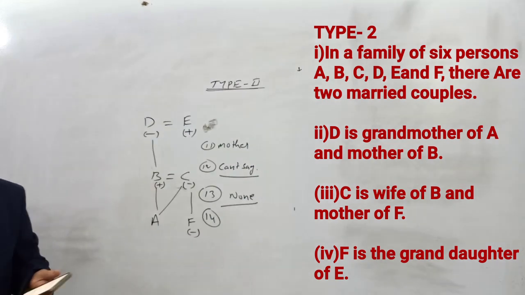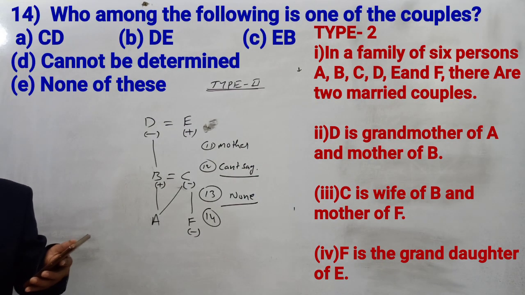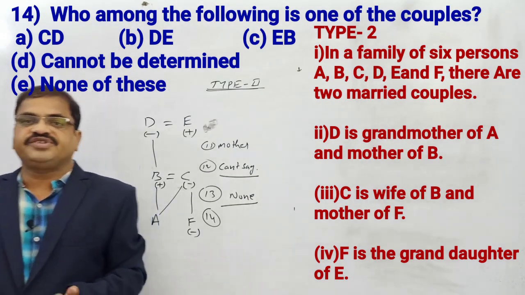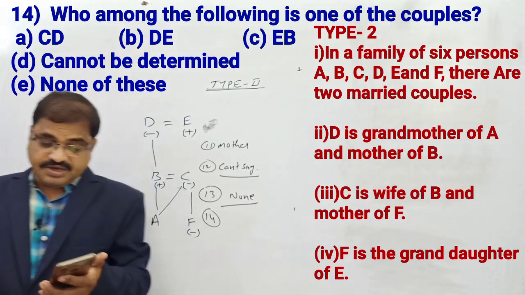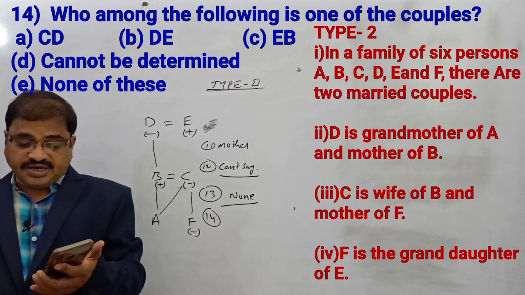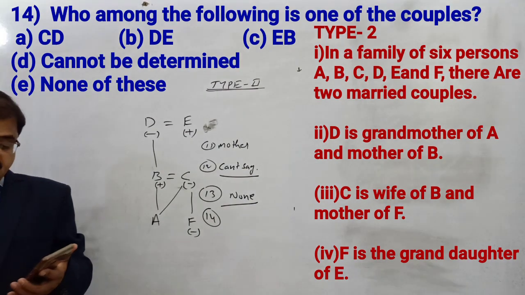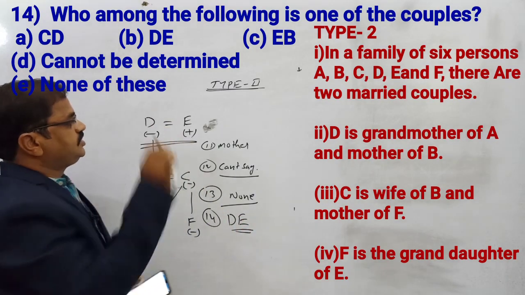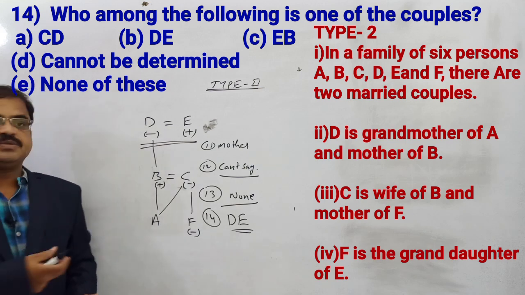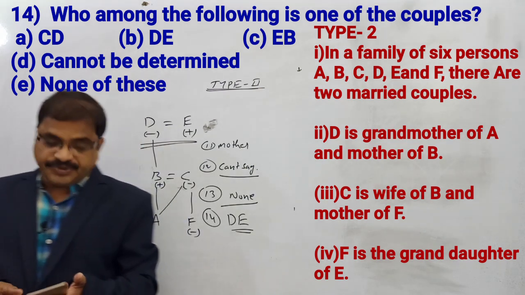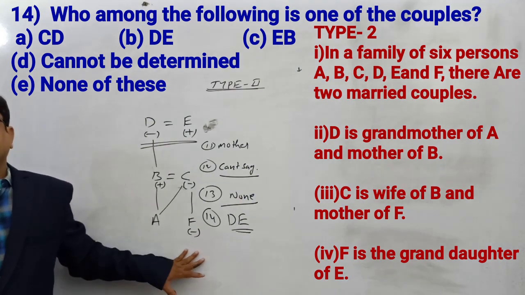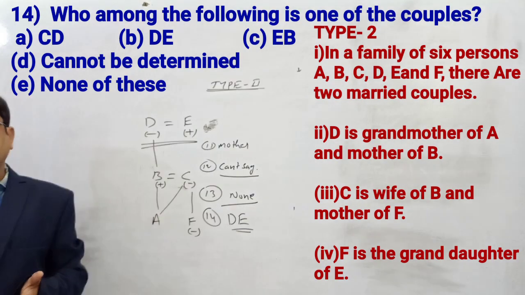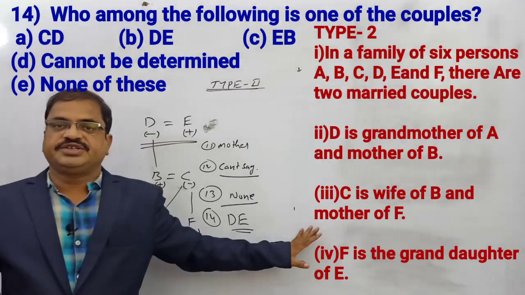Come to question number 14. Who among the following is one of the couple? D and E is one couple, B and C is one couple. But through the choices given, with that we have to decide. In the first option, CD, DE, EB are given. The answer is D, because D and E are the grandparents, and they are also a couple. Because the couple is not mentioned, that is how we decided the answer. Right, super. This is clear regarding type 2 questions, 11 to 14. Now let us start the next questions, 15 to 20.